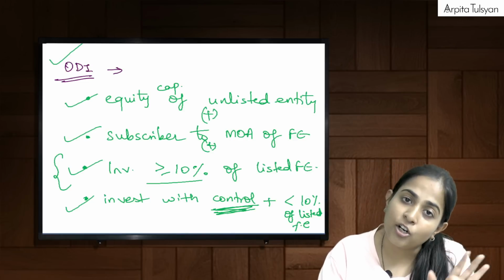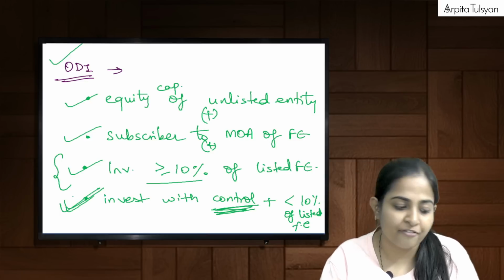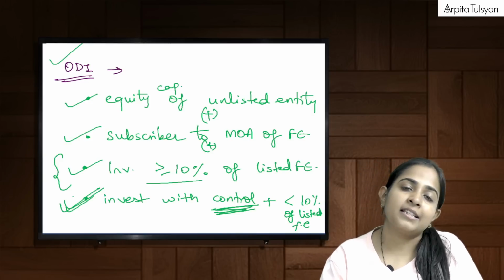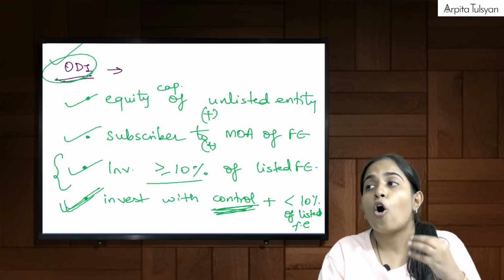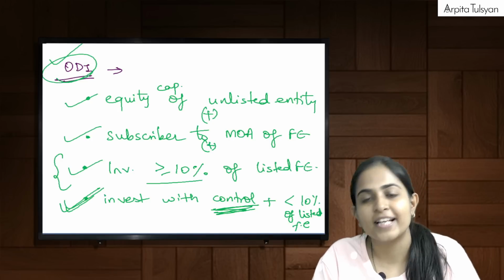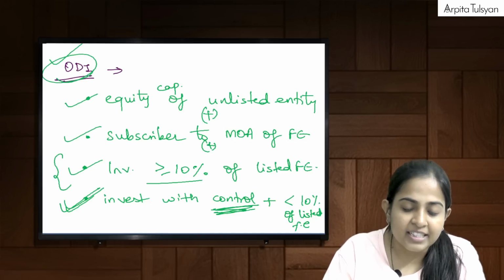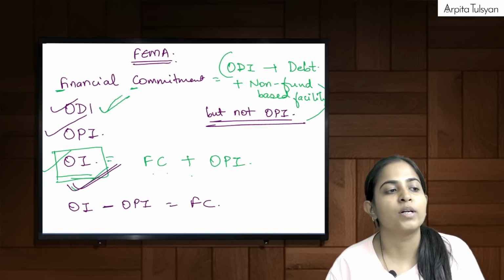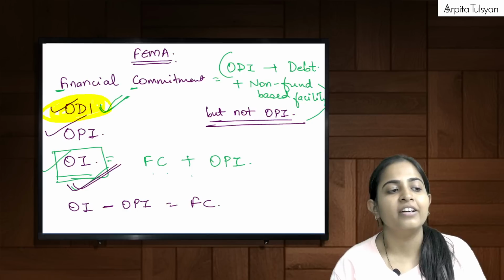Once I had control, and I was falling under this fourth point, and later on I lost control, then too I will still be included. That investment which I have done in that foreign entity, or that investment done by the person resident in India, will still be included in the term called overseas direct investment. Very clear with this? So these four things are included in the term called overseas direct investment. This was the first standalone definition that we have studied.